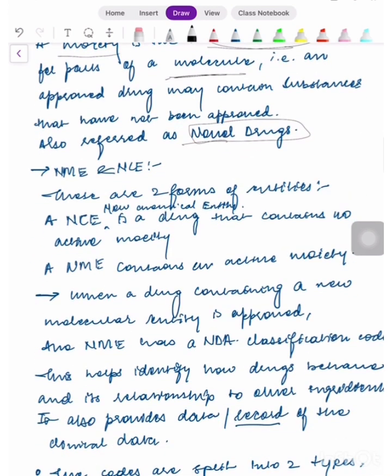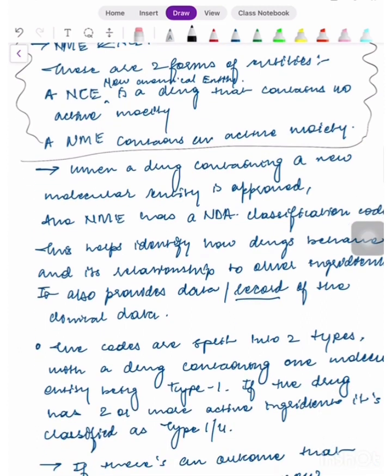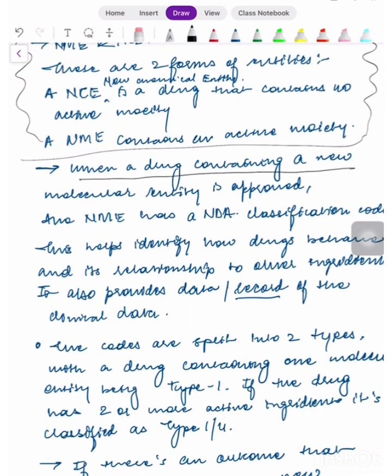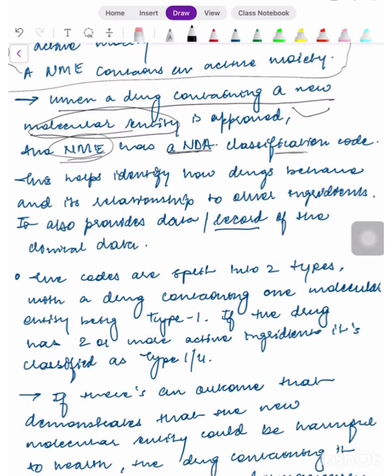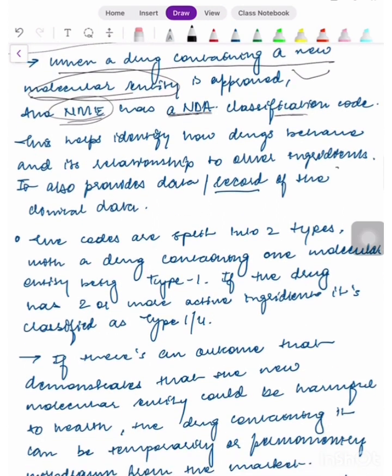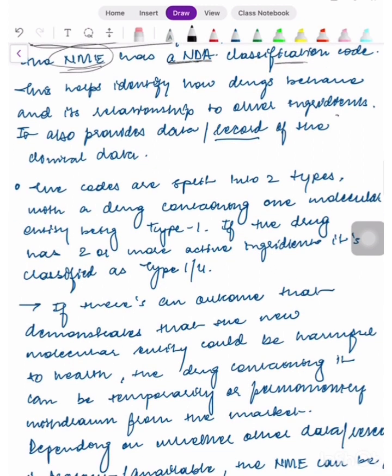So then they gave some differences regarding NME and NCE. When a drug containing a new molecular entity is approved, the NME has an NDA classification code. This helps to identify how the drug behaves and its relationship to other ingredients, and it also provides a data record of the clinical data. The codes are split into two types, with a drug containing one molecular entity being type 1, and if the drug has two or more active ingredients, it's classified as type 1-4.